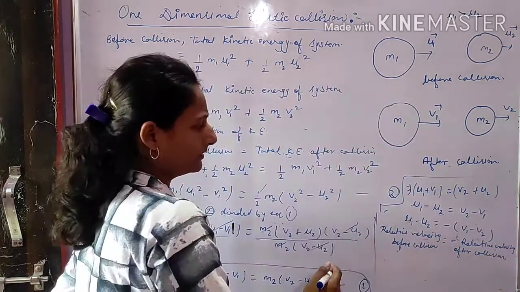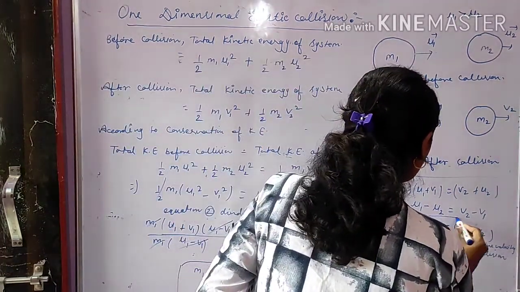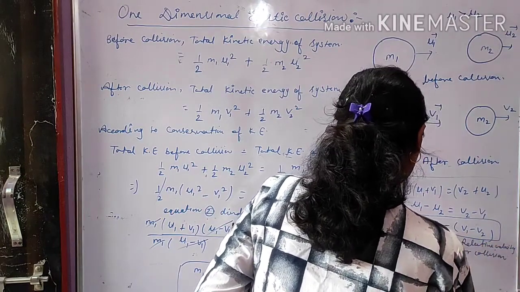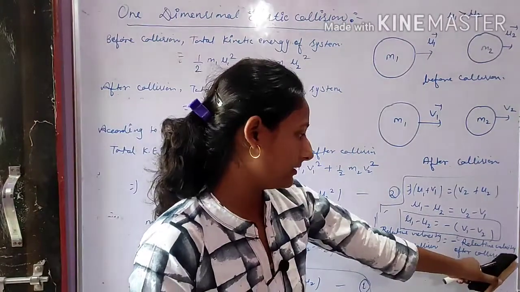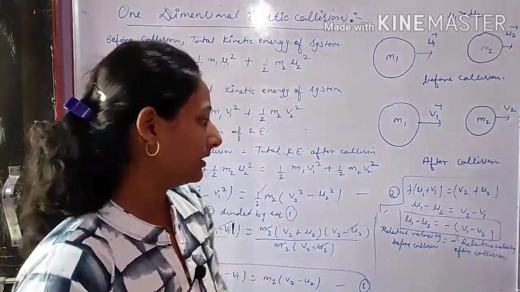Okay, so this means u1 minus u2 is the relative velocity before collision and v1 minus v2 is the relative velocity after collision.